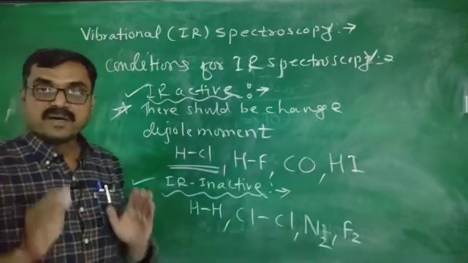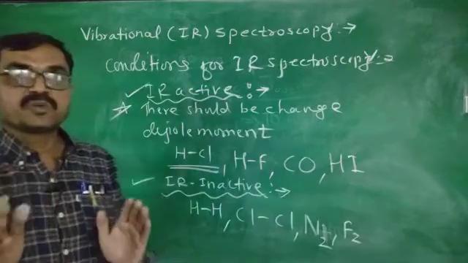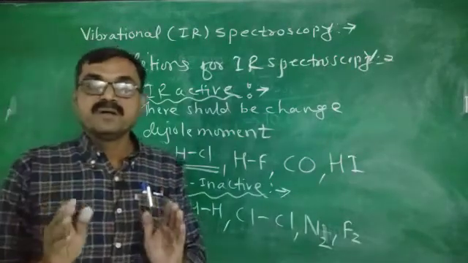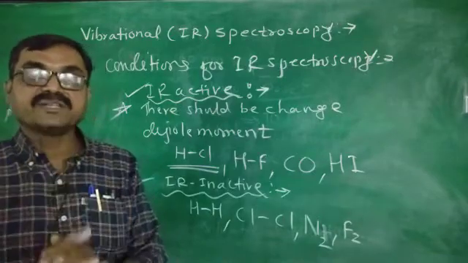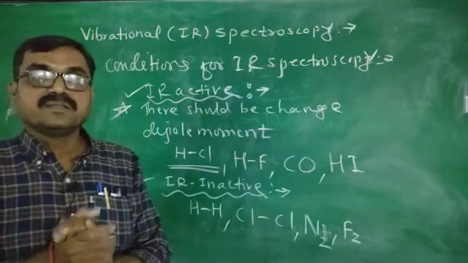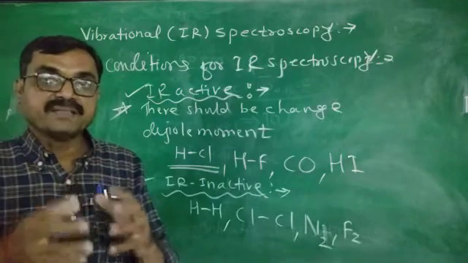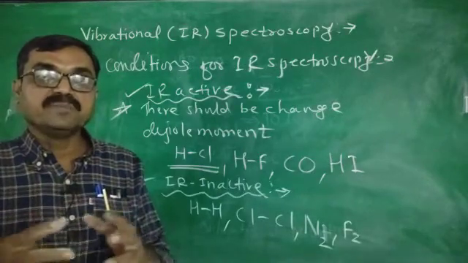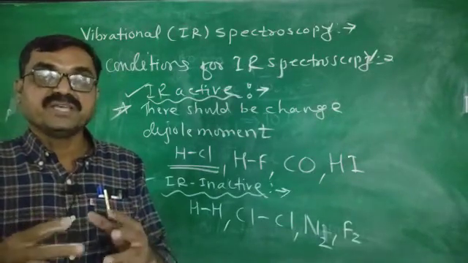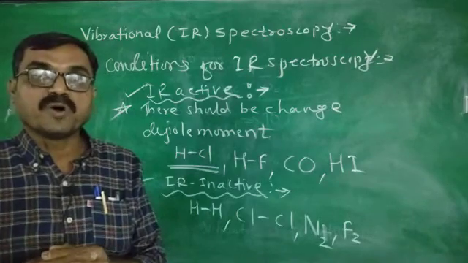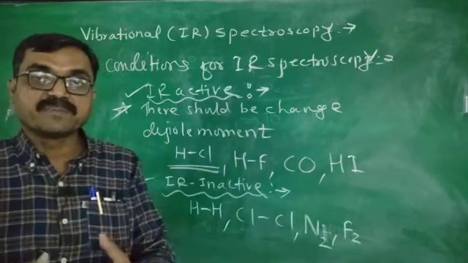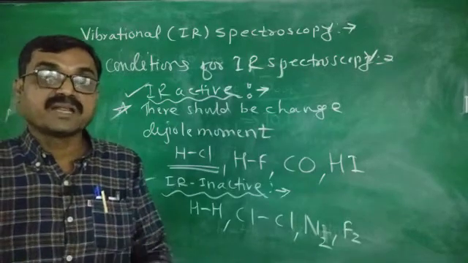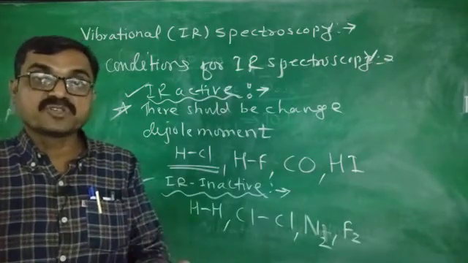Getting it? We have just seen that in IR spectroscopy, when the sample absorbs radiation from the 100 to 800 nanometer IR region, these will be absorbed by the molecules and there will be a frequency of that covalent bond of the molecule. When this frequency in terms of wave number is determined, we are able to know the force constant.